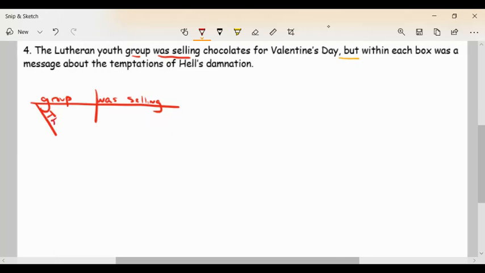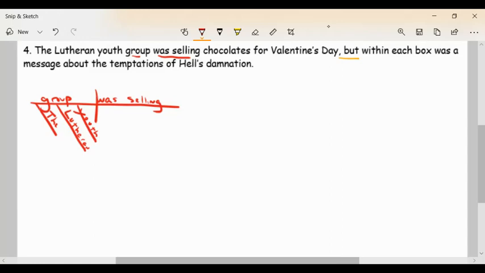So I'd say it's the group. It's a Lutheran group. It's also the youth group. I kept them separate. I guess you could have Lutheran off of youth or Lutheran youth, but I look at it as it's a Lutheran group, but it's also a youth group. So that's how I have it. Looks like I put two O's there, but I really did try to make it a U, so youth. Looks like I misspelled it. Like an idiot. All right, there we go.